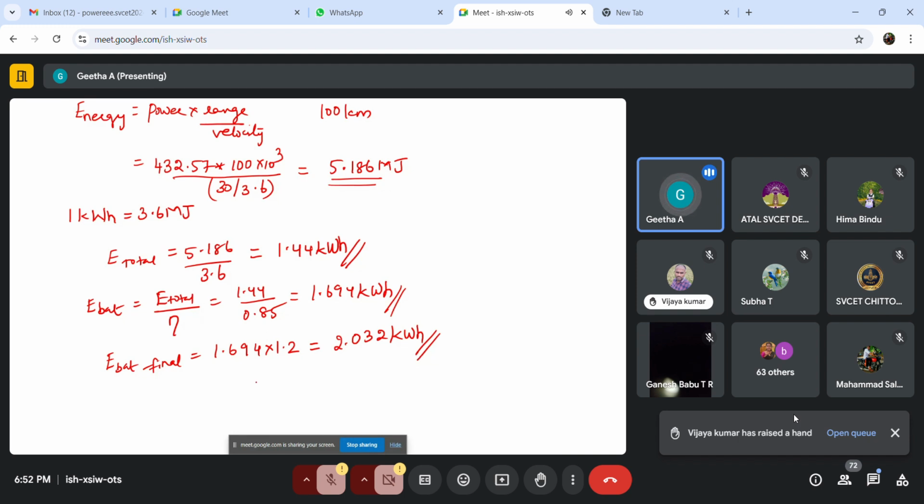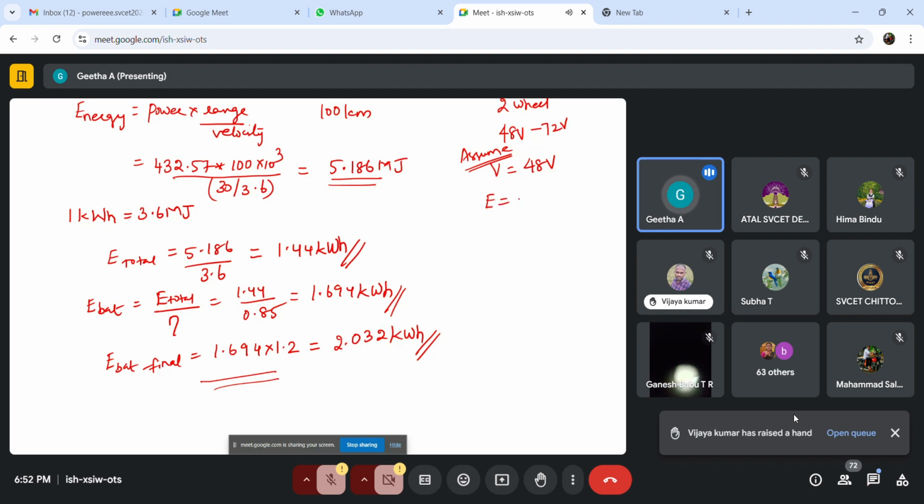Now we are going to find the number of cells in series and parallel. Since it is a two-wheeler, usually the battery voltage will be 48 to 72 volts. If it is a four-wheeler, we may have 200 to 800 volts. Since it is a two-wheeler, we are going to assume V is equal to 48 volt. So voltage you have to assume, and it's going to be 48 volt.